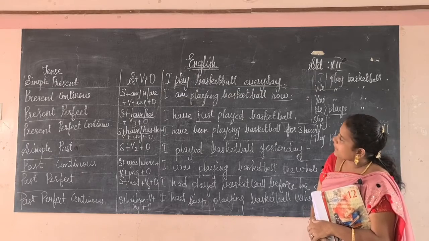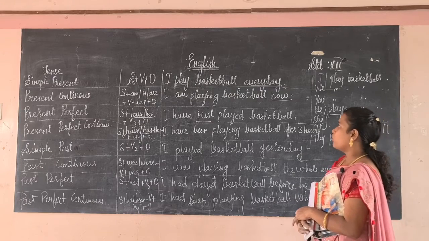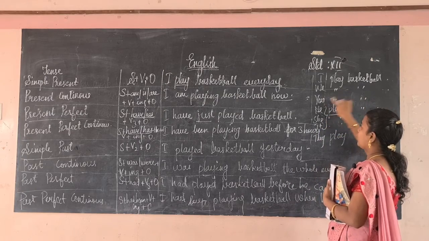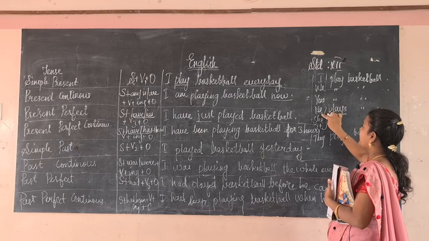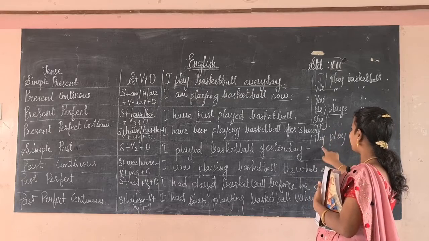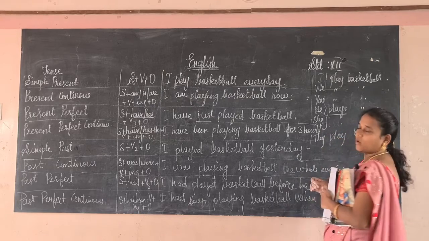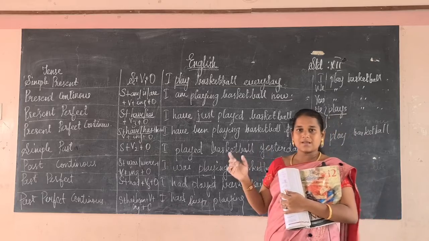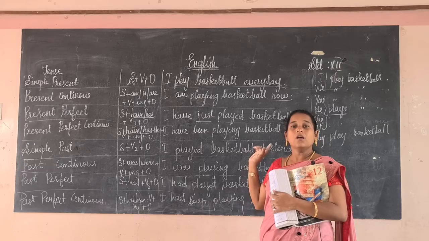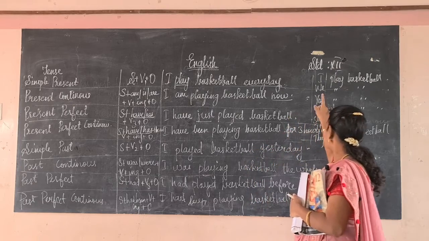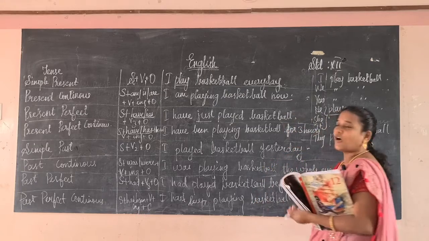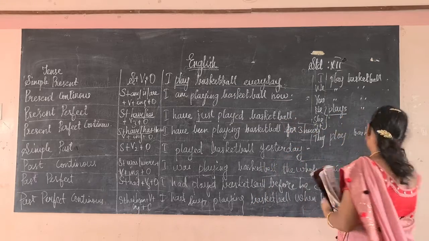Okay, next, present continuous. I am playing basketball now. Next, we are playing basketball. You are playing basketball. He is playing basketball. She is playing basketball. It is playing basketball. They are playing basketball. Okay. So in such a way you have to write all the sentences using the first person, second person, third person. Okay. It means check how many of them are going to write it.